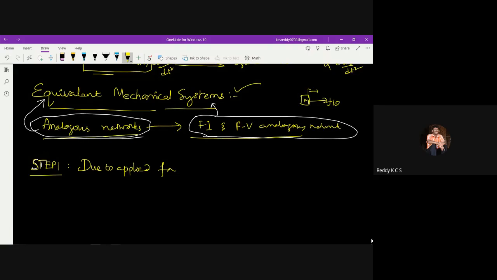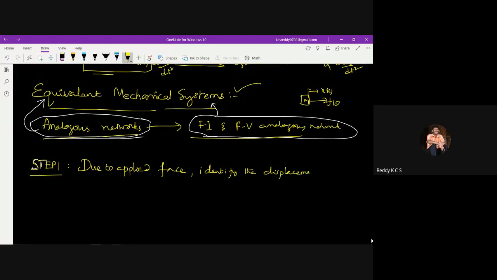Force applied, so there is a displacement x of t. So that's what due to applied force. First, you need to identify the displacements in each element.